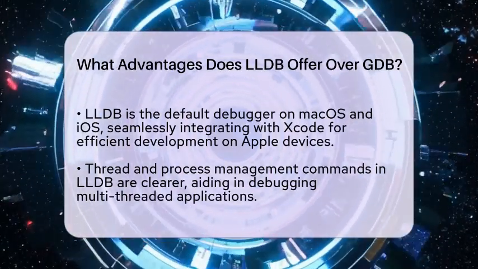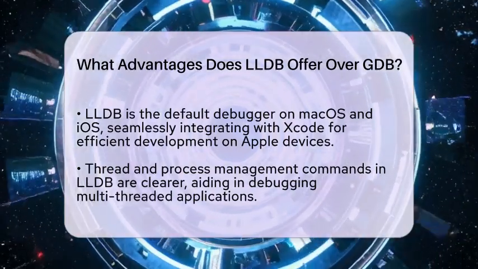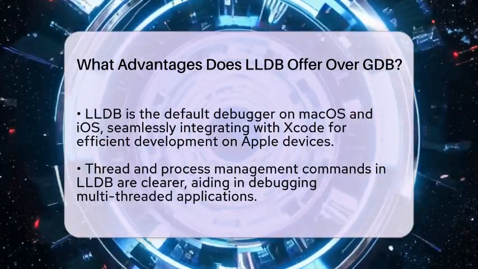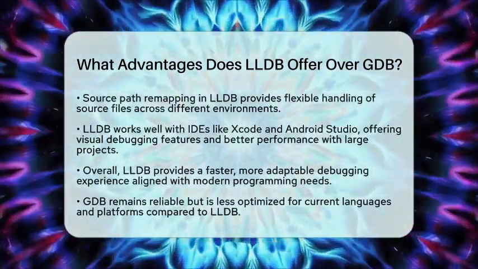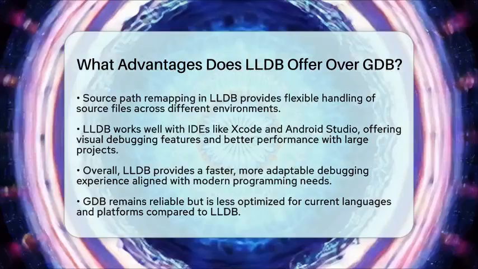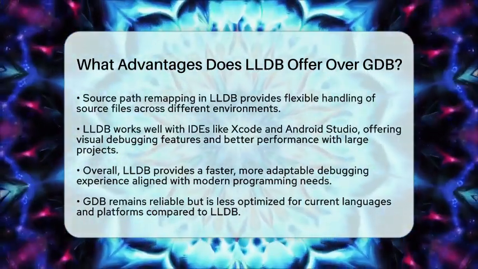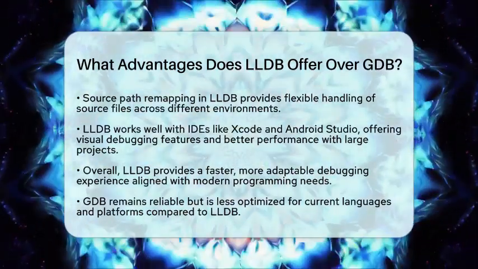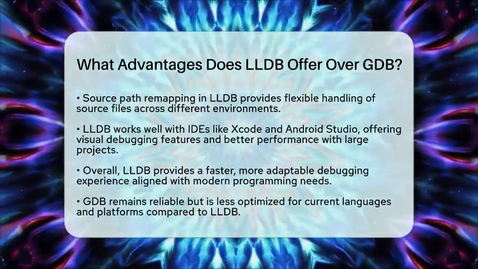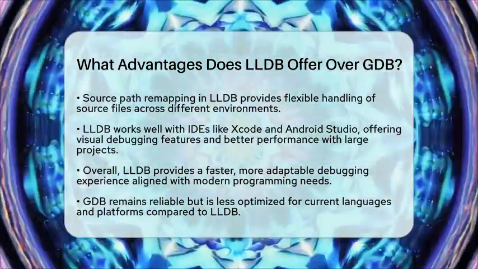Source path remapping is another feature that sets LLDB apart. It allows you to adjust source file locations during debugging, which is useful if your code was built on a different machine or environment. This flexibility helps maintain accurate source code views, even when paths differ. GDB has some support for this but isn't as robust.